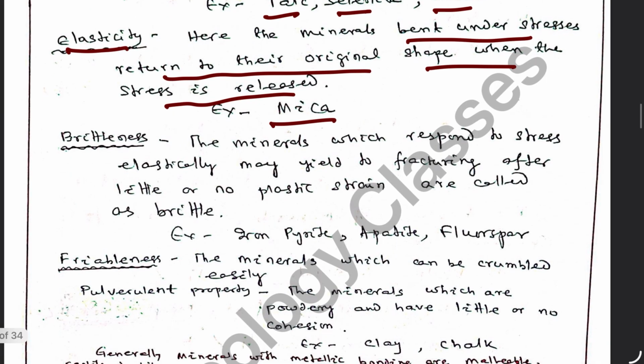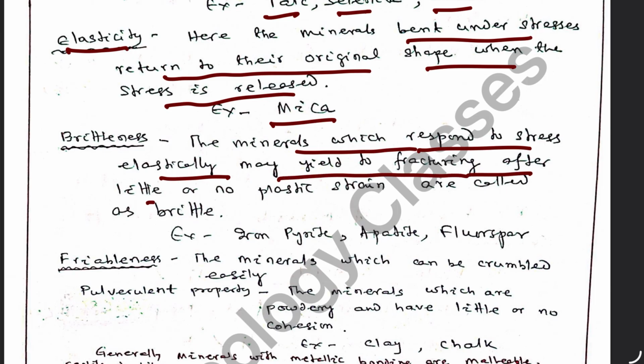Similarly, brittleness: the minerals are breakable. They respond to stress elastically initially, but they may yield to fracturing after little or no plastic strain. When the elastic limit is crossed, the materials break. They are said to be brittle.